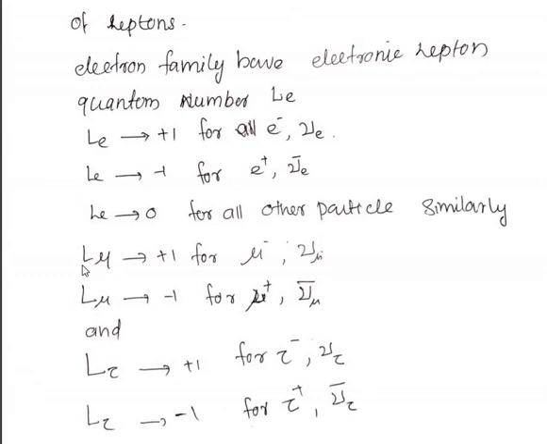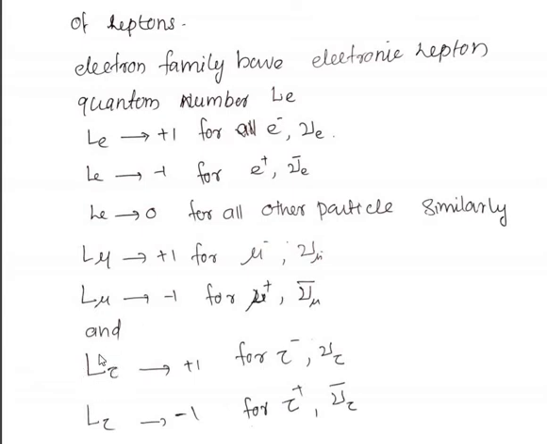Similarly, muonic lepton number for the muon and the neutrino related to the muon is +1, and the lepton number for the anti-neutrino and mu plus, that is anti-muon, is -1, and for all other particles muonic lepton number is 0.